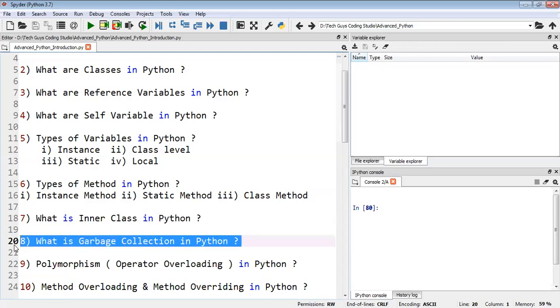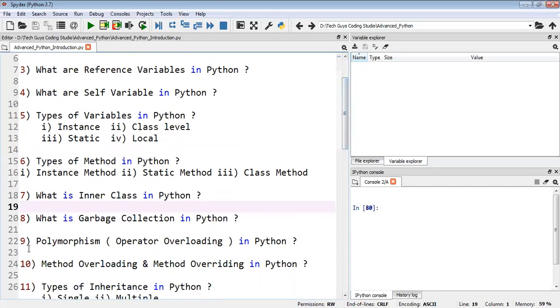What is garbage collection in Python? Garbage collection is very useful and very good. For example, we have created two objects, a first object and a second object. The first object is no longer required, but the second one we still need. So the first object is not useful. With the help of the garbage collector, the object that is no longer required will be deleted.